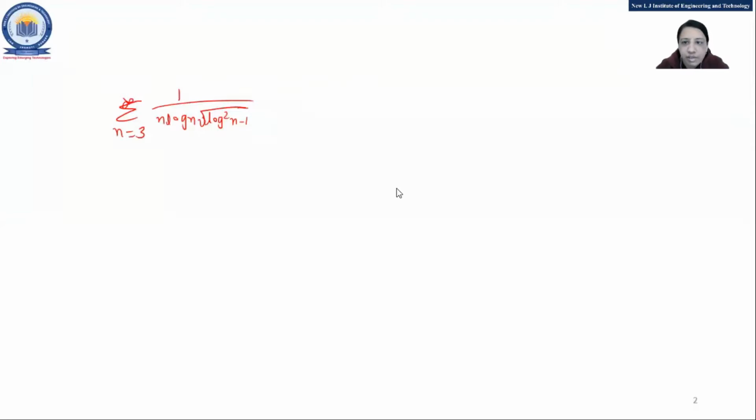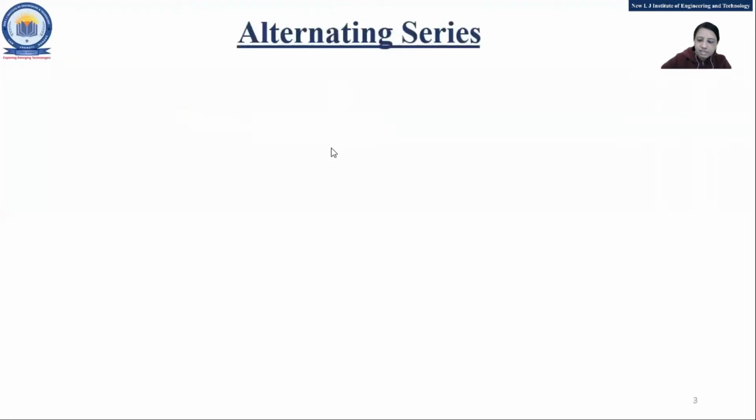So today we'll move to the new topic, that is the alternating series. First we'll see the statement or the definition of that one, and then we will move to an example.